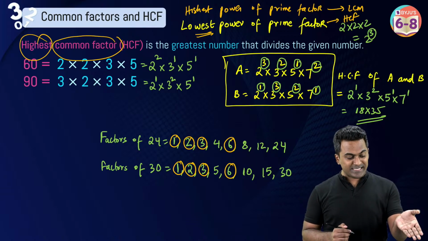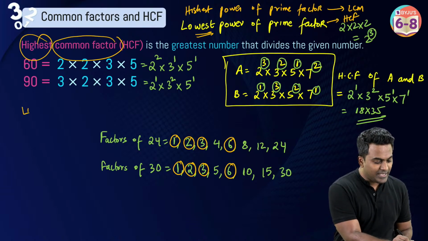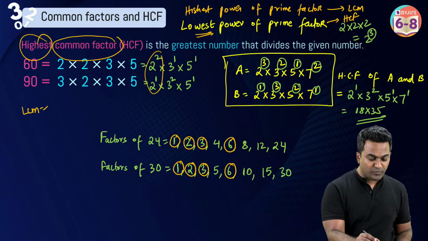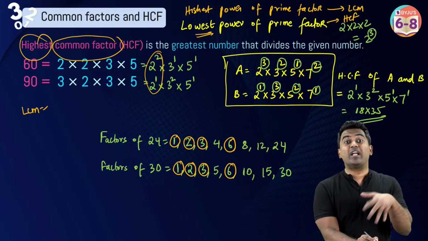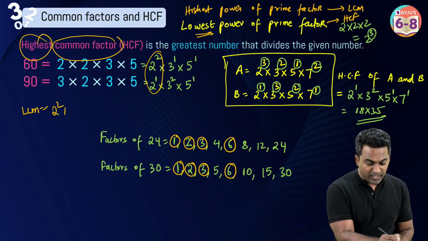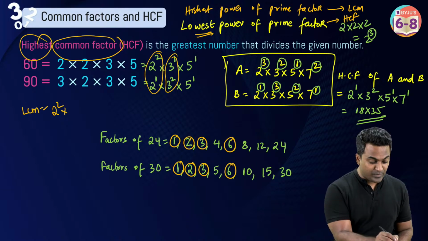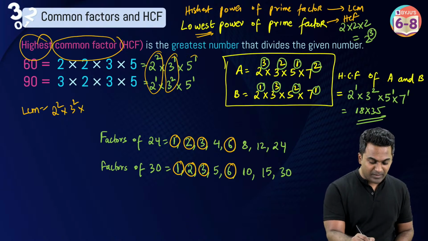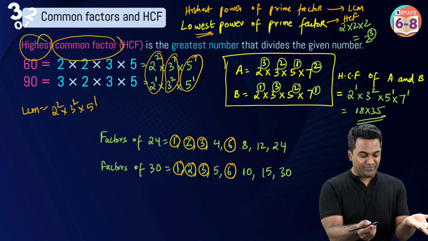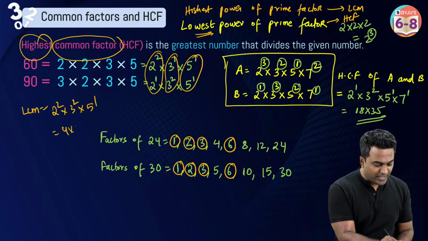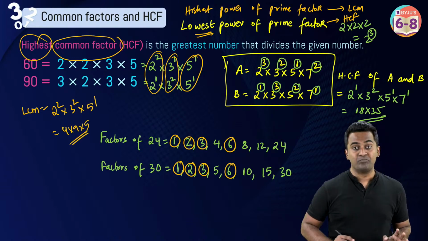Like if I ask you what is the LCM of 60 and 90, LCM is going to be out of 2 power 2, 2 power 1, which is the bigger one? 2 power 2 is the bigger one. Out of 3 power 1, 3 square, which is the bigger one? 3 square is the bigger one. Both of these are the same any which way, so we leave it as it is. So this is going to be 4 times 9 times 5. That's it.